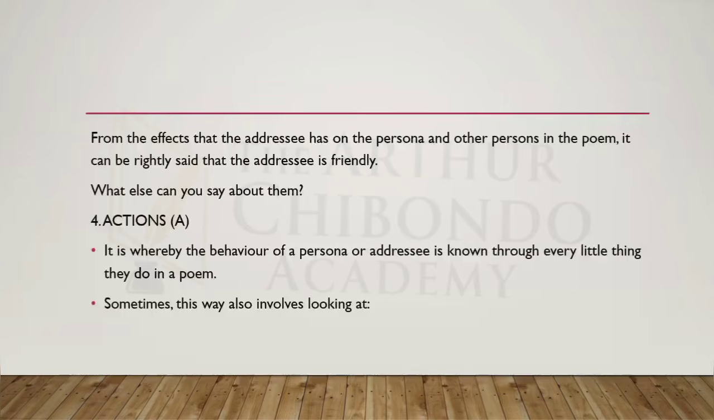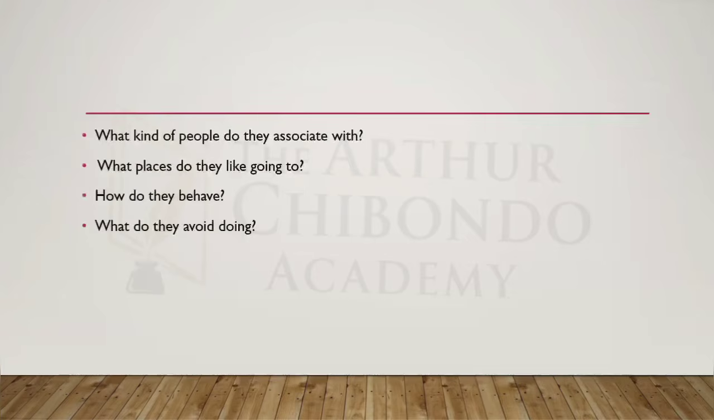So it is whereby the behavior of a persona or an addressee is known through every little thing that they do. Whatever they do in the poem reveals their behavior. Sometimes this way also involves looking at what kind of people they associate with. Do they associate with youth? Do they associate with the drunkards? Do they associate with prostitutes, or whom do they associate with?